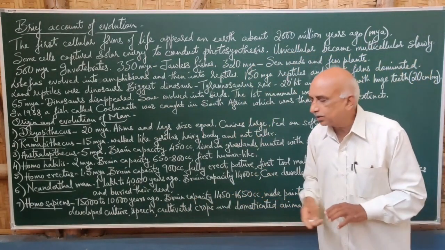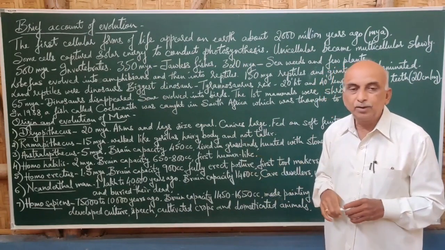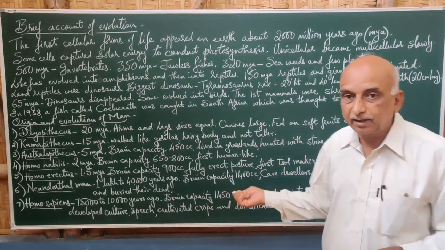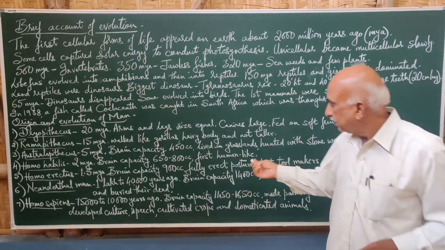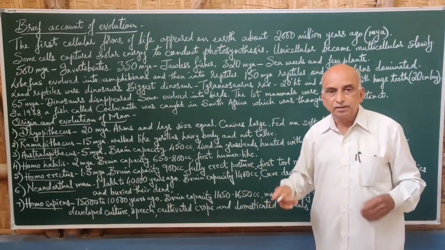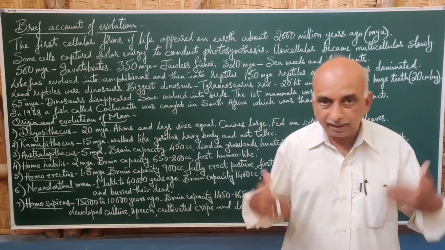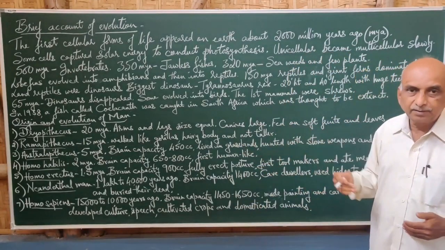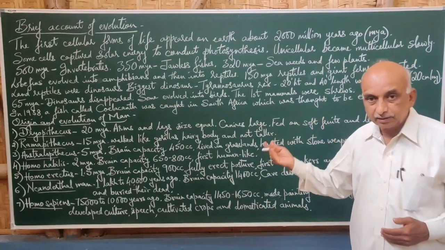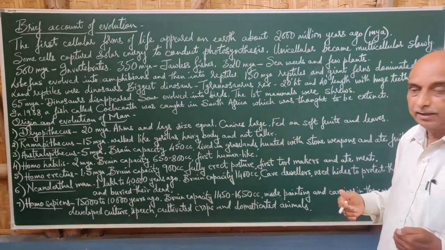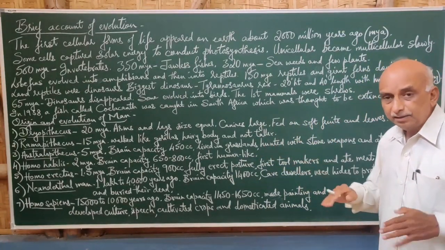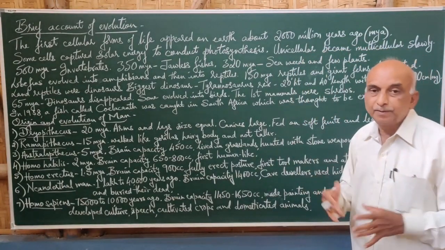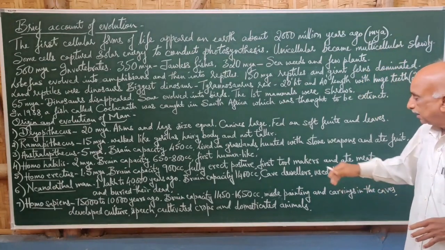Then he gave rise to Homo erectus about 1.5 million years back, again with increased brain capacity of 900 cc. And he had a fully erect posture, as we stand today. So Homo erectus, the word itself suggests erect. He used to stand erect, and before that there was some type of bending nature. The body used to be bent, and that was seen.